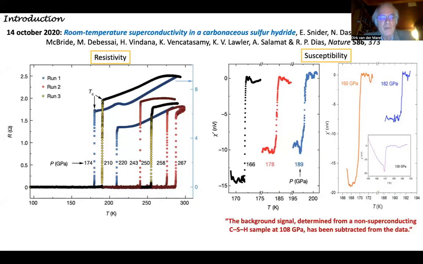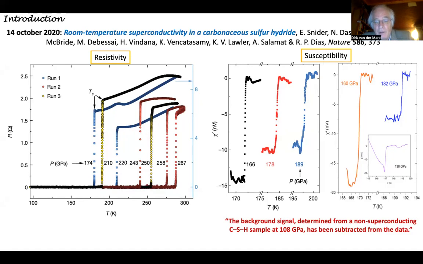Then, on 14 October 2020, a paper appeared in Nature. When I saw it, I was super excited and sent it right away to all members of my group. This is carbonaceous sulfur hydride, which under very high pressure shows resistive transitions up to 267 Kelvin, even a bit higher. There's one extra trace not in this graph. And very sharp transitions also.